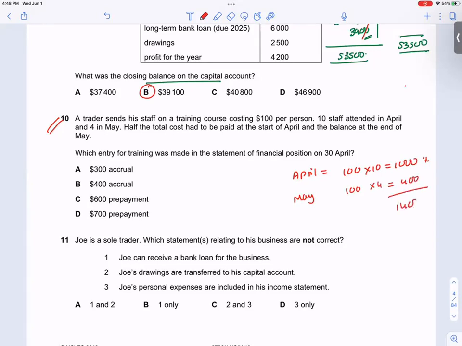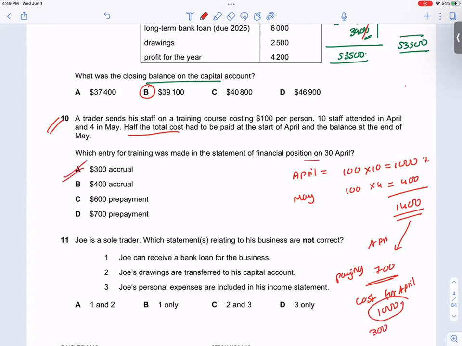Total cost is 1,400. In April, you are paying half the cost, so you are paying 700. But the cost for April is 1,000. You are paying 700, so 300 is accrual for April.